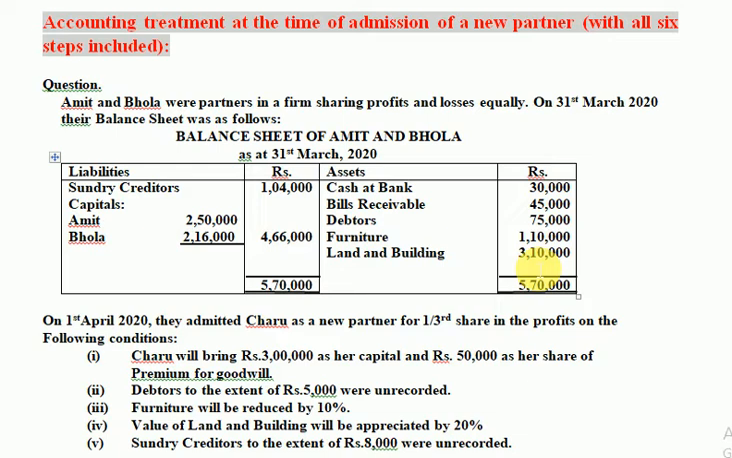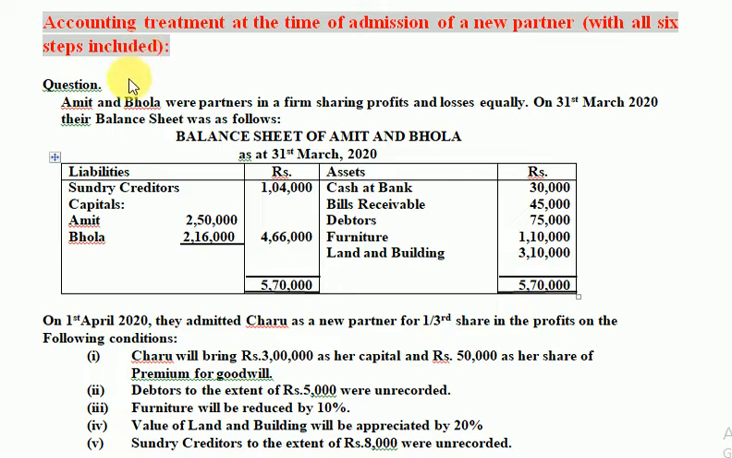Based on those three steps discussed, that is change in profit sharing ratio, then accounting treatment of goodwill, and revaluation of assets and liabilities, today I'm explaining you a complete question which will also include the next three steps, that is bank account, partners capital account, and the balance sheet of the new firm. So here is the question, and this says accounting treatment at the time of admission of a new partner with all six steps included, which we have discussed in the beginning of this chapter, admission of a partner.